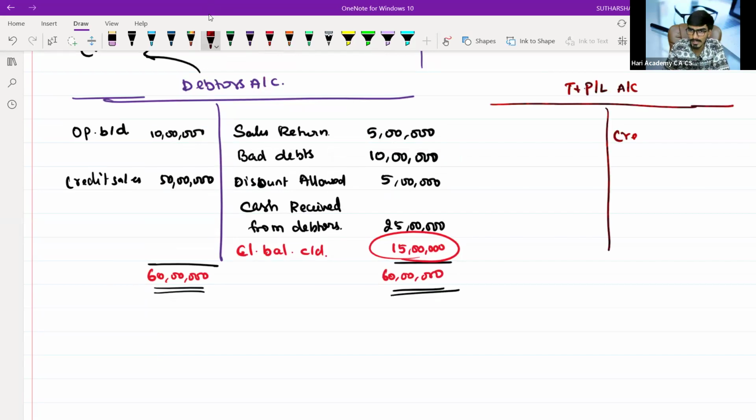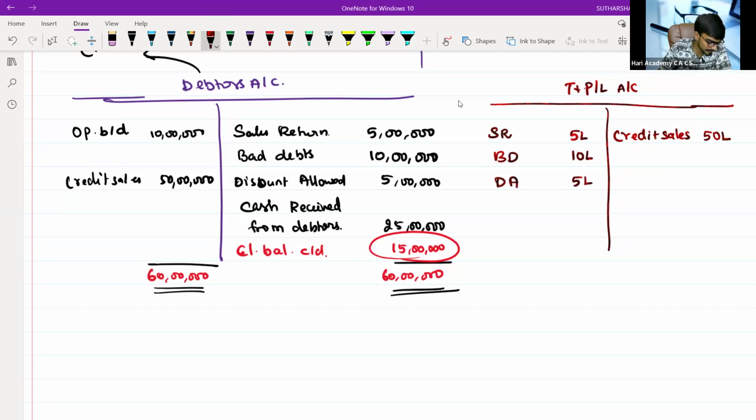Basically, you will record credit sales. What is the credit sale value you will record, sir? 50 lakh, right? What is the sales return you will record? 5 lakh. Correct. Bad debts you should record. Correct, Meenakshi. What are the bad debts you should record? 10 lakh. Then discount allowed, sir, I should record 5 lakh.